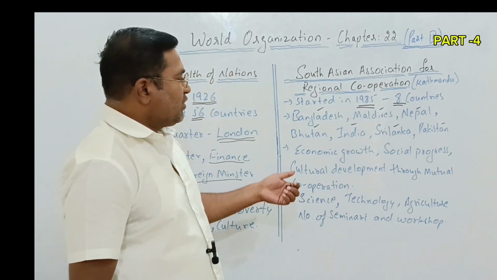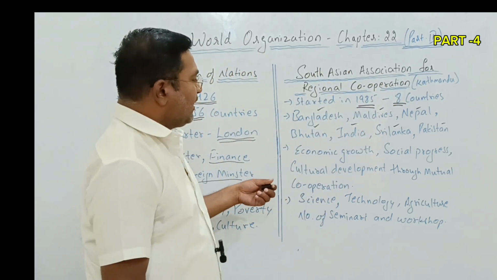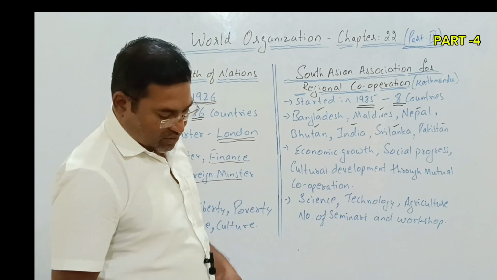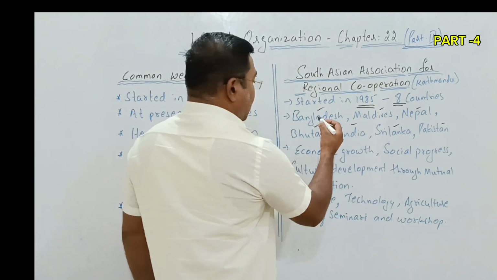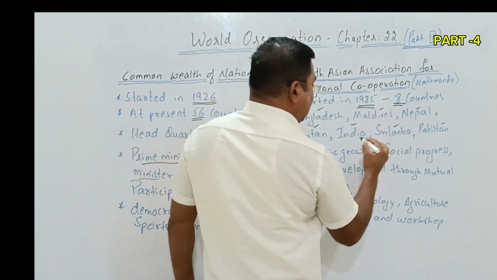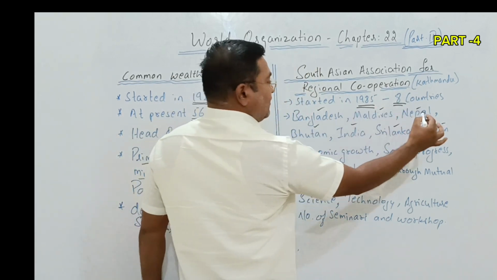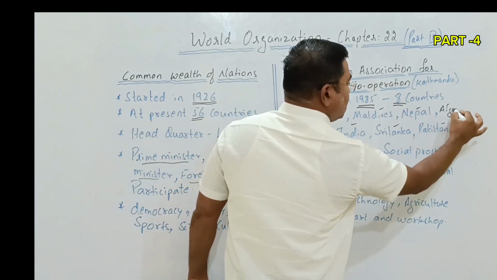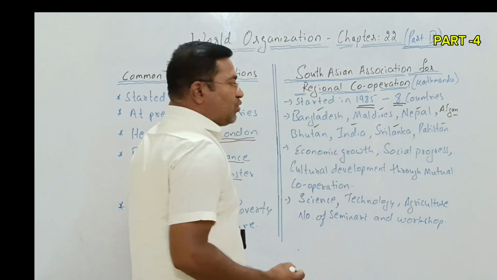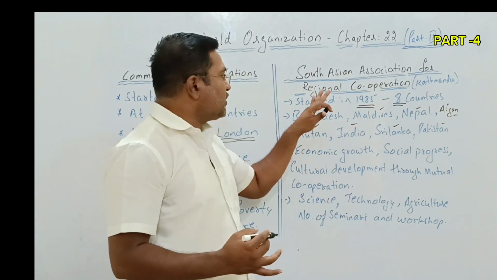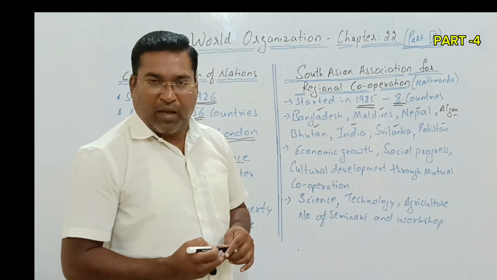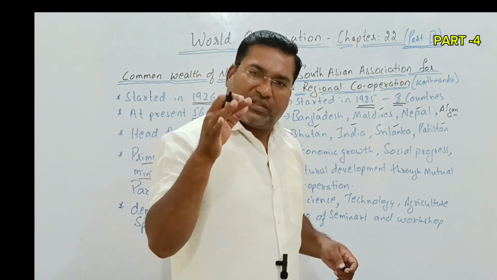Bangladesh, Maldives, Nepal, Bhutan, India, Sri Lanka, as well as Pakistan. And one more country is there, called Afghanistan. Okay, Afghanistan. A total of 8 nations are part of the South Asian Association for Regional Cooperation. But one thing is very interesting to know.